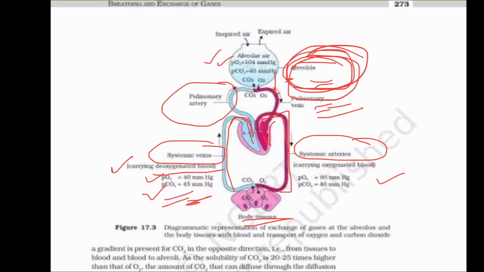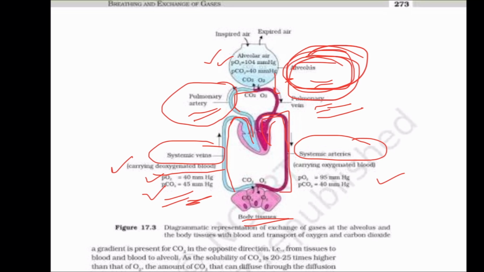It will enter to the right side of the heart, from the right atrium to right ventricle. Then it is pumped with the help of the right ventricle into the pulmonary artery, and this pulmonary artery goes into the lungs and it reaches the alveolus. So now I have explained you the diagram which is given in your book.